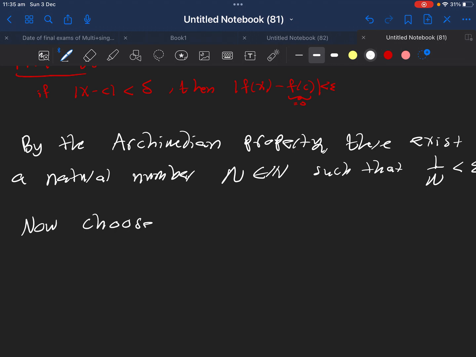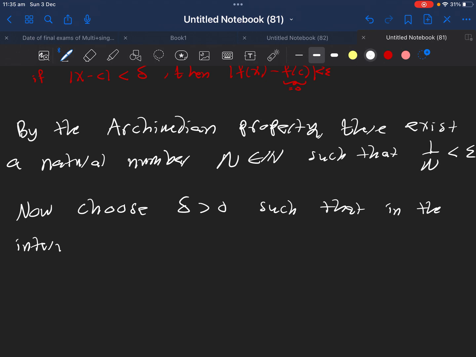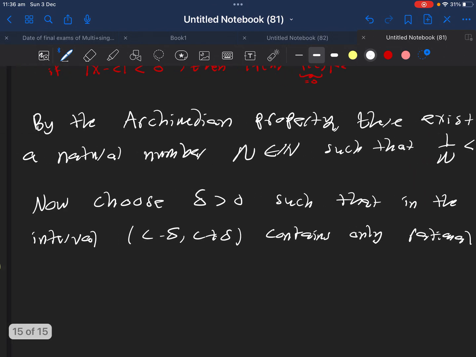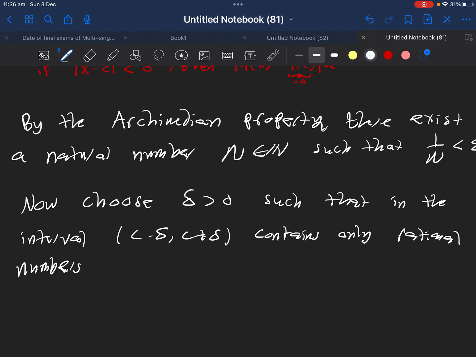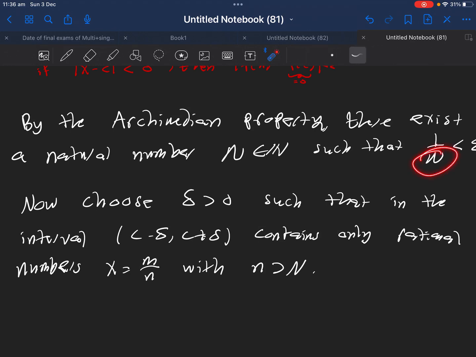Choose delta greater than 0 such that the interval around c contains only rational numbers x equal m over n with n greater than N. I take an interval that contains only rational numbers whose denominators are greater than N, which I can always do.